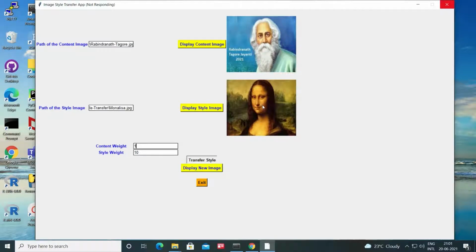So it will take some time. On my laptop it takes around 6 to 7 minutes, and this image style transfer is pretty memory consuming.